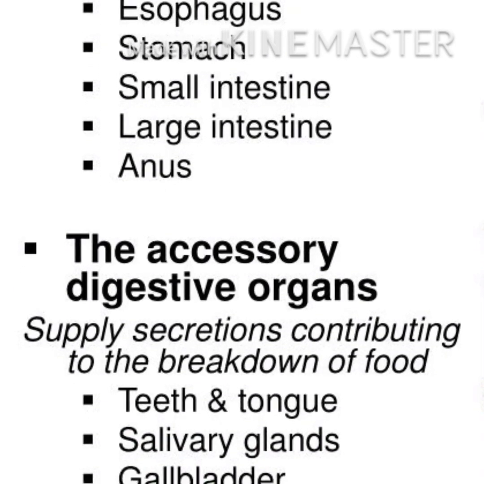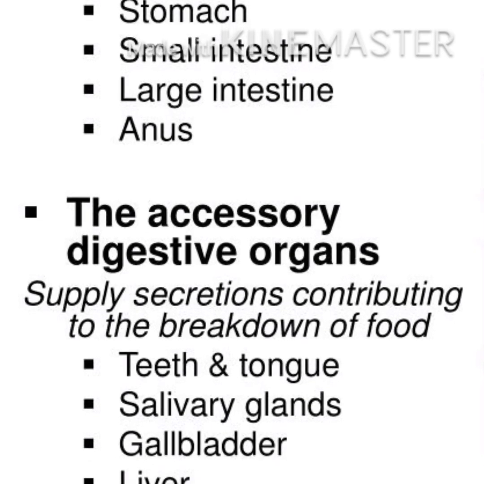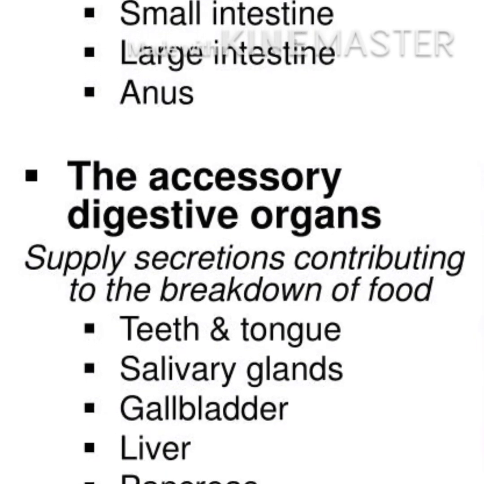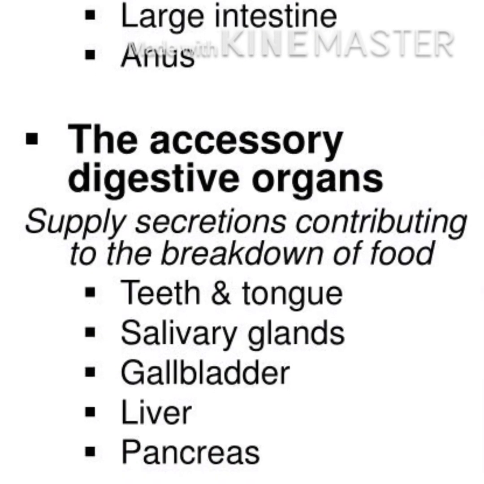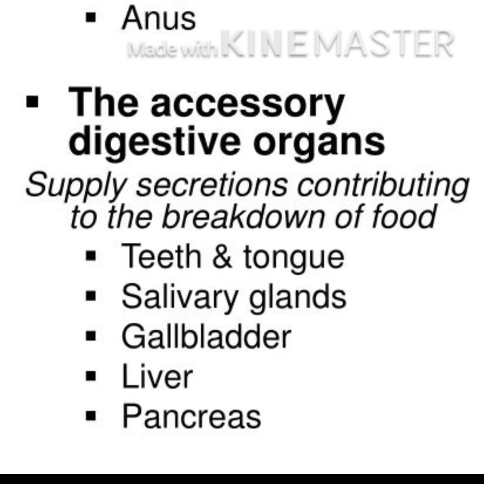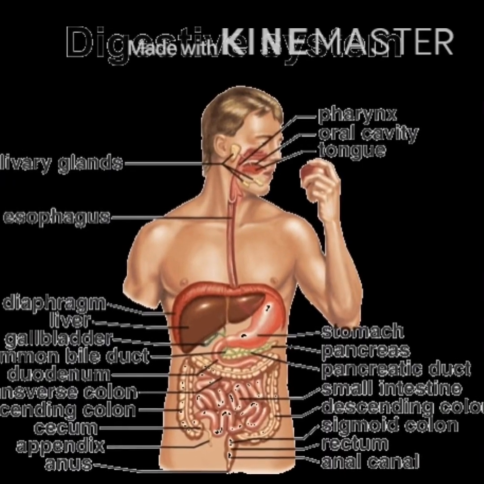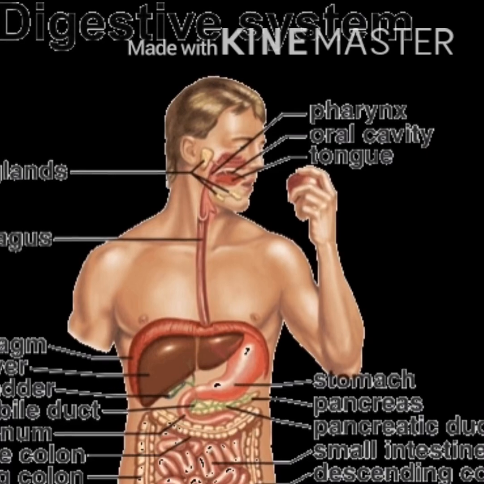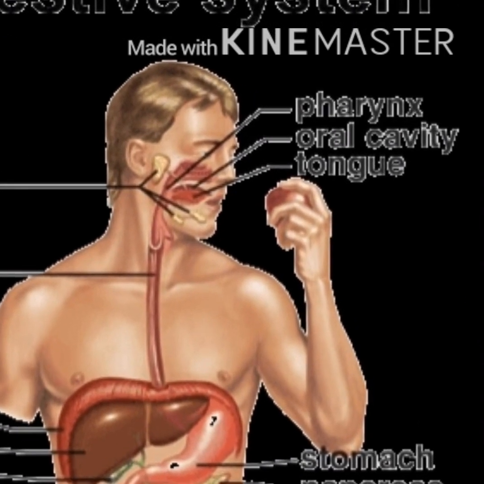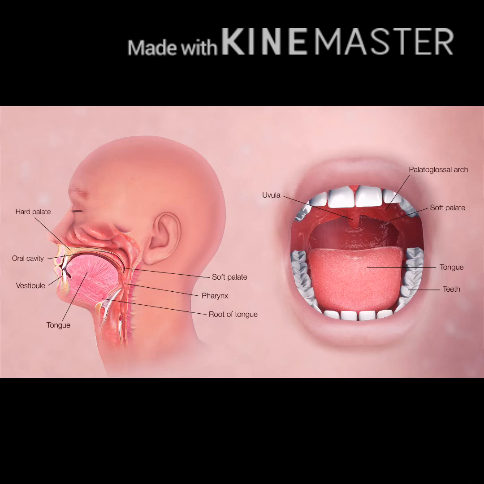If we talk about the accessory digestive organs or glands, these are the teeth and tongue, salivary glands, gallbladder, liver, and the pancreas. Now, take a look at the opening of the digestive system, that is the mouth, which leads to a cavity called the buccal cavity or oral cavity. The process of nutrition begins when the food is taken into the mouth. This process of taking in the food is called ingestion.